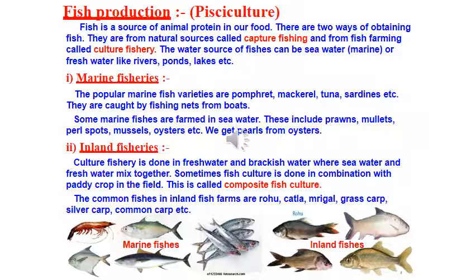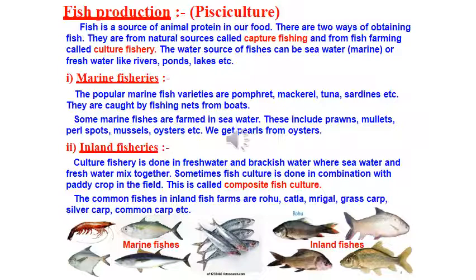Let's talk about two types of fisheries here, marine fisheries and inland fisheries. What is marine fisheries? The popular marine fish varieties are pomfret, mackerel, tuna, sardines, etc. They are caught by fishing nets from boats. Some marine fishes are farmed in seawater. These include prawns, mullets, pearl spots, mussels, oysters, etc. And as you know, we get pearls from the oysters.